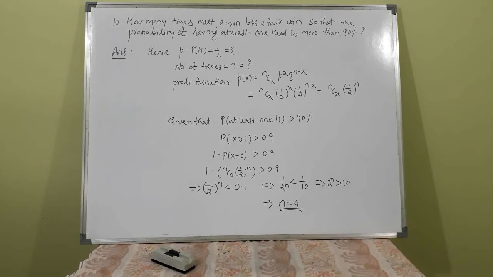So 1 by 2 raised to n less than 1 by 10, or 2 raised to n greater than 10. 2 raised to 3 is 8, that is less than 10. So 2 raised to 4 means 16, that is greater than 10.